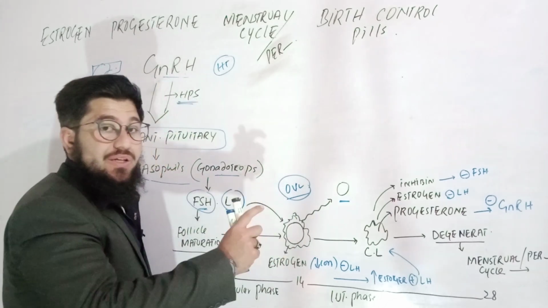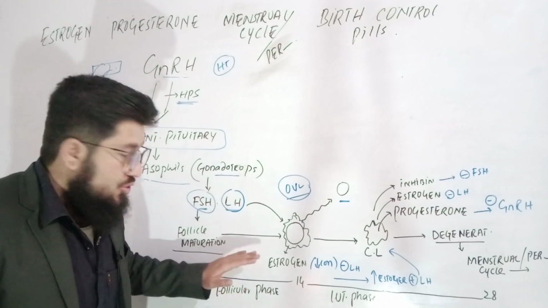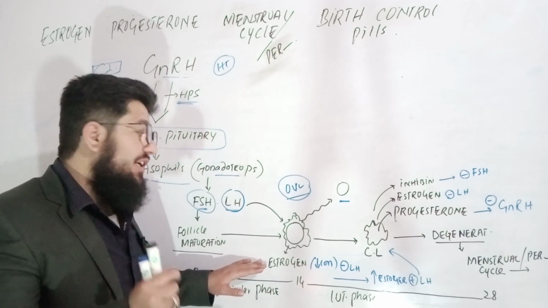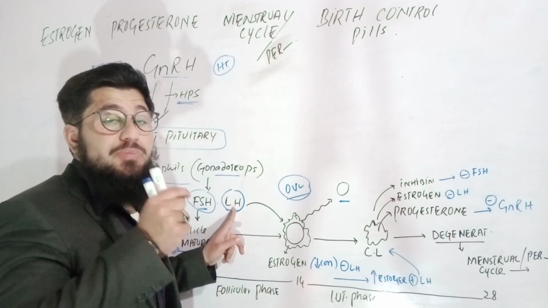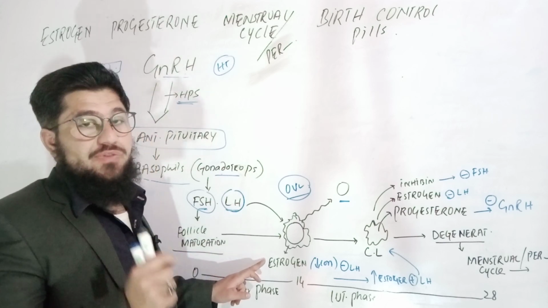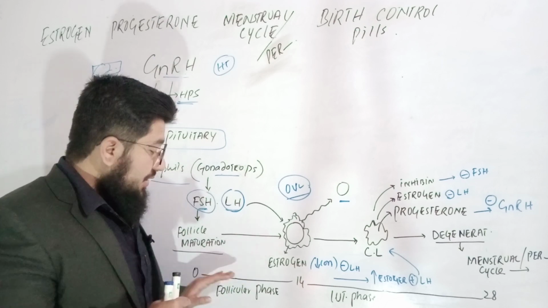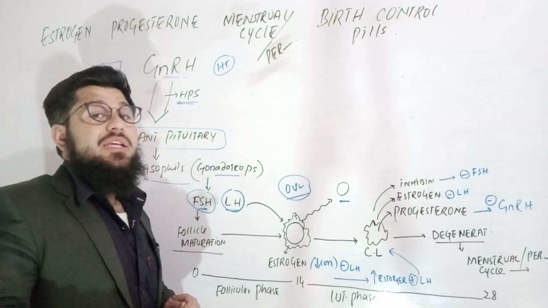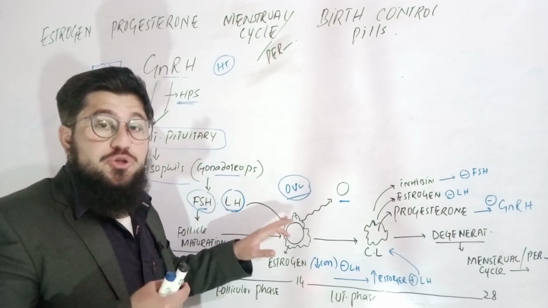Till this place, I hope you got the entire discussion of follicle stimulating hormone, luteinizing hormone, and estrogen. About estrogen, we got two important points. Number one, when it is in low concentration, it inhibits luteinizing hormone, so that premature ovulation does not happen. We must have low concentration of estrogen in the body during the follicular phase. And as this follicular phase is about to end, estrogen's concentration will increase in the body, and that will stimulate luteinizing hormone to act on this mature follicle.